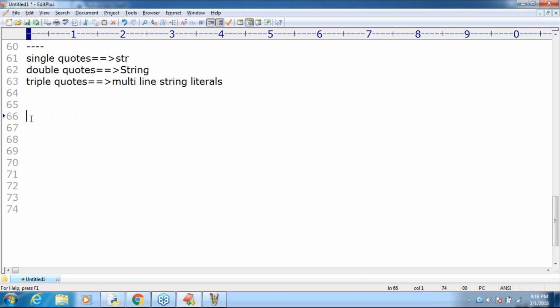Now there is one more concept, sir. This concept I need to explain. This is the place where we stopped in the last session, right? This one is the slice operator. What is this concept, sir? Slice operator. Sir, what is the meaning of slice?